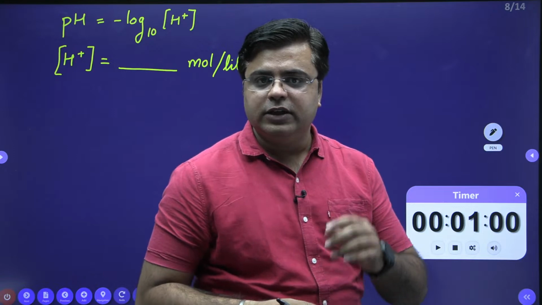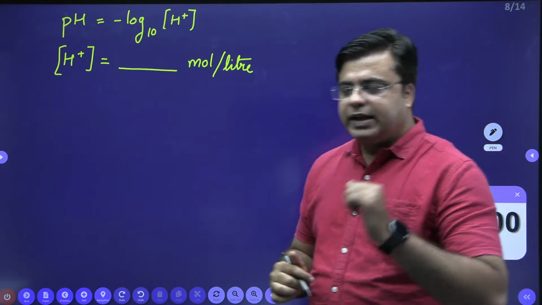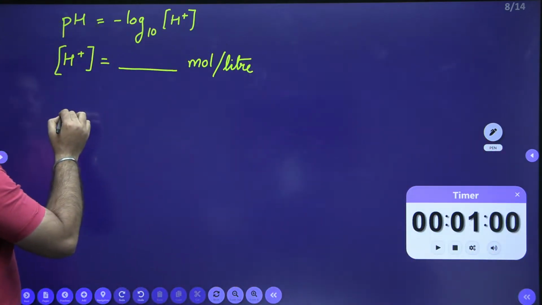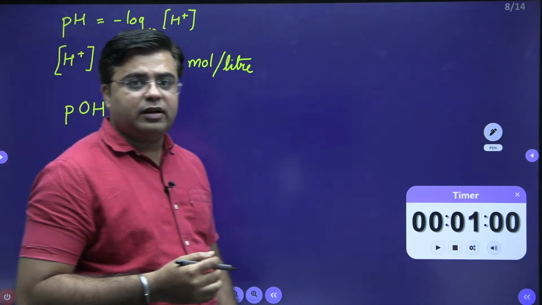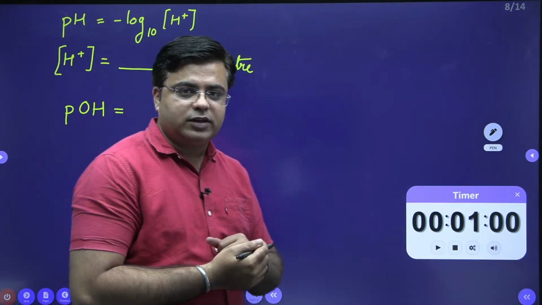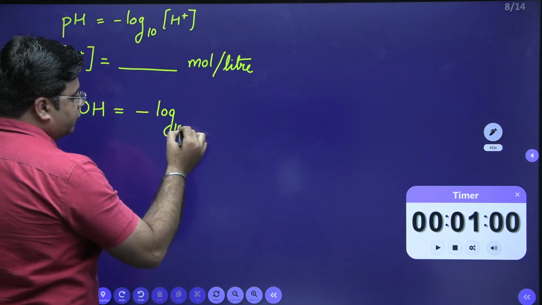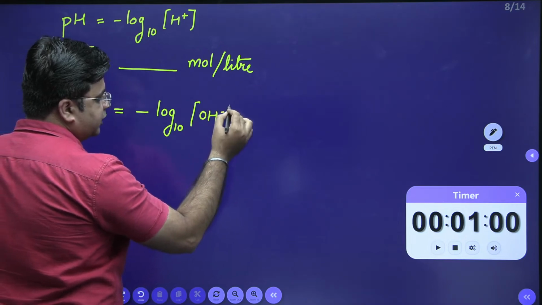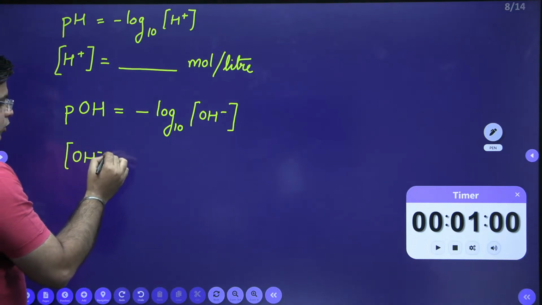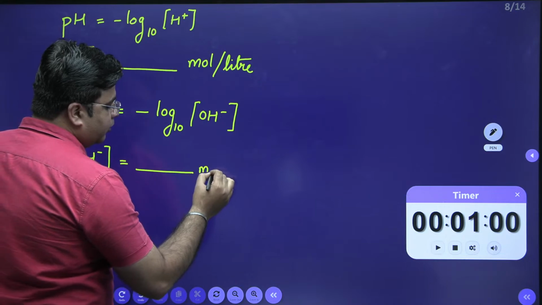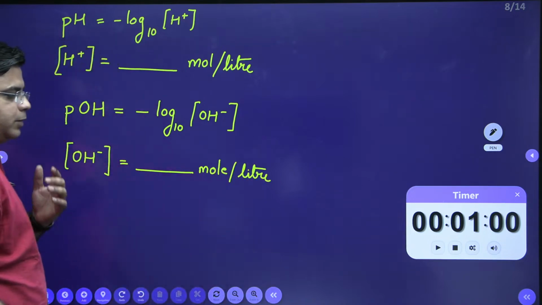What do you mean by pH? pH is negative log to the base 10 of H plus ion concentration. Okay. Second thing, there is one more scale which is known as pOH. Again, this is also the scale to measure the basicity and acidity of the water sample. pOH can be calculated as negative log to the base 10 of OH minus ion concentration. Again, this OH minus ion concentration is kept in moles per liter.